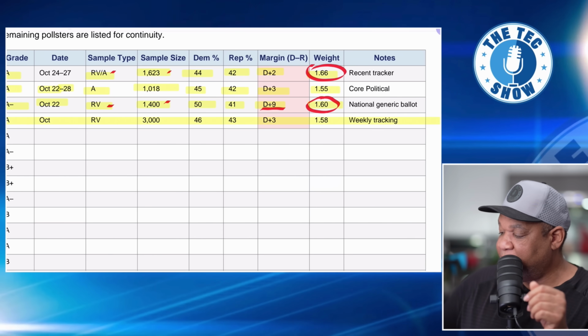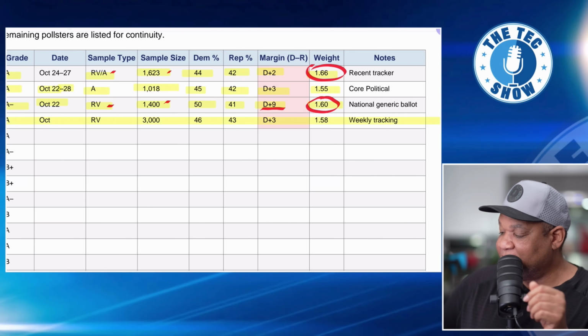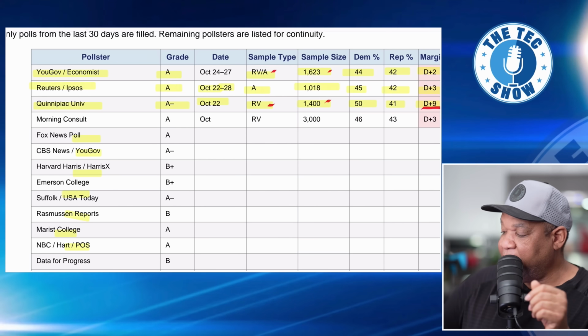But when you look here, Democrats +9, so the margin here is much larger, but when you weigh the scale, it's not as much, as you see what I'm saying. Okay, let's go ahead and move forward here.